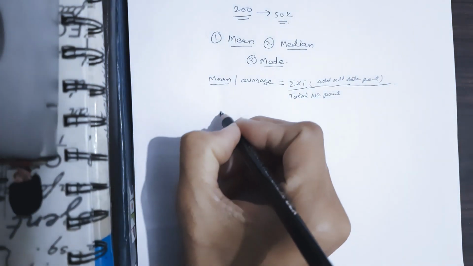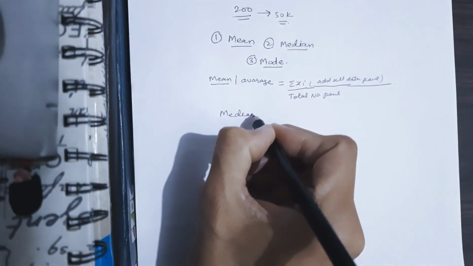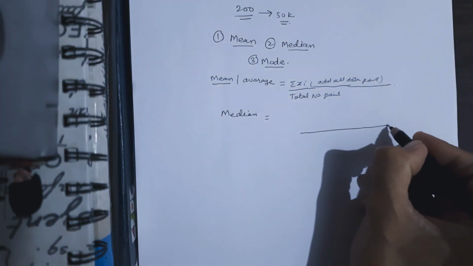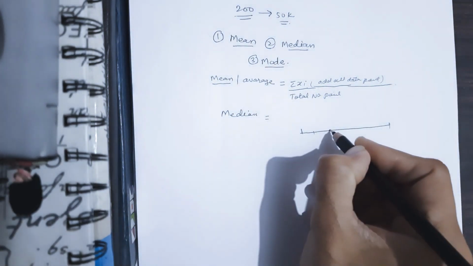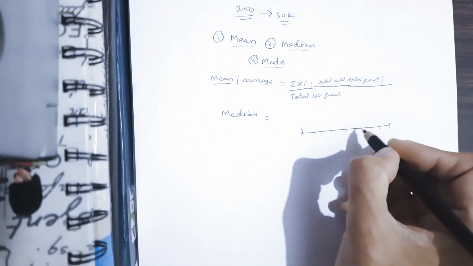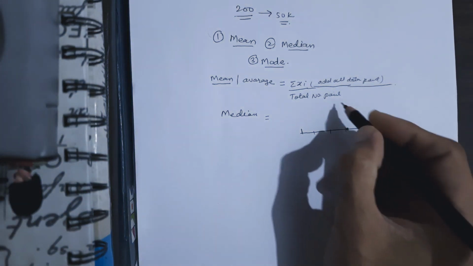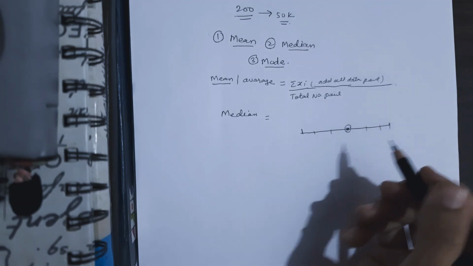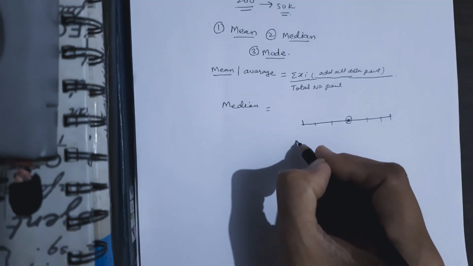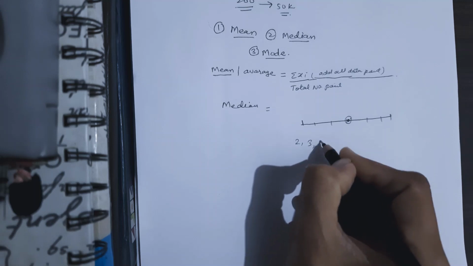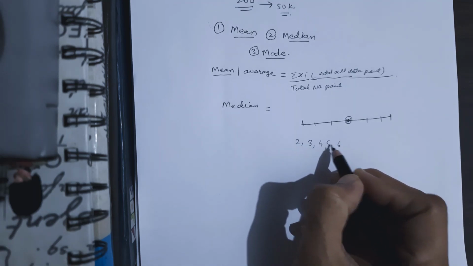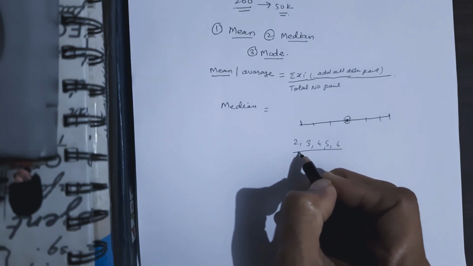Now median. Suppose we have a set of numbers: 2, 3, 4, 5, 6. These are 5 observations.